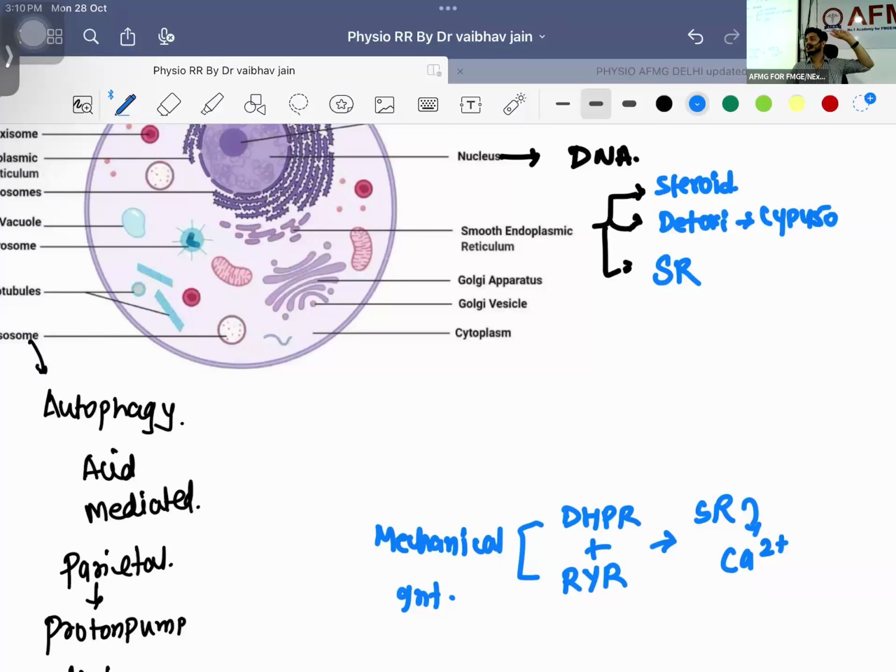Remember, from now onwards, just remember three functions of calcium. First function, calcium in the vessel, vasoconstriction. Calcium in the muscle, contraction. Calcium going into the cell, something will be coming out of the cell. That is known as exocytosis.